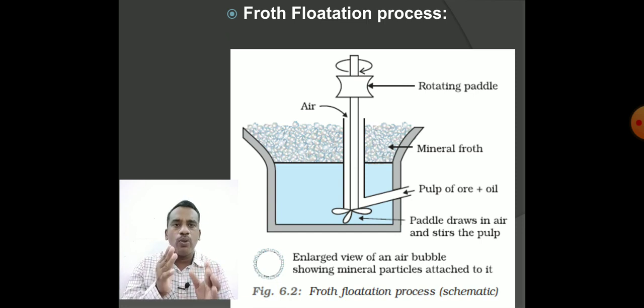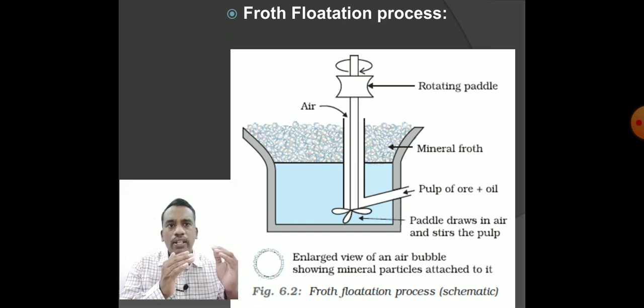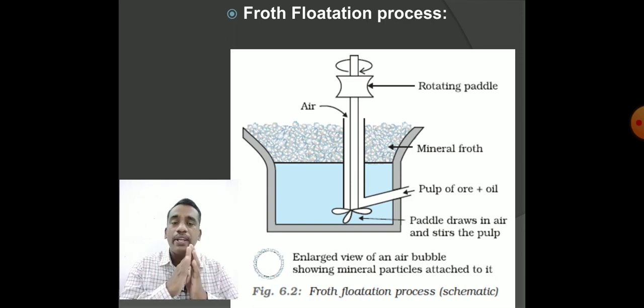You can observe that we had one container. In the container there is an inlet for the pulp of ore. We can also say it is the powdered ore. Along with that we are going to pour some amount of oil. It's not the regular oil that we use in our day-to-day life. It is, we can say, the collectors or the pine oil. We will be coming to the clear-cut definitions now.